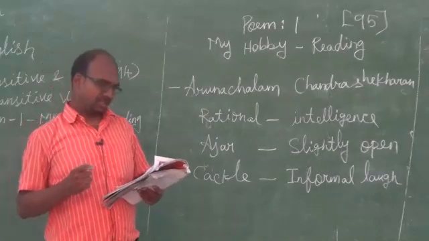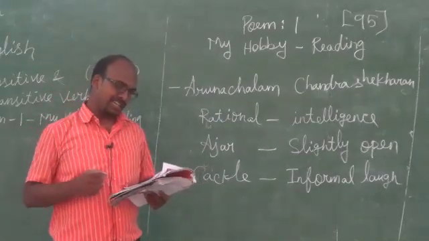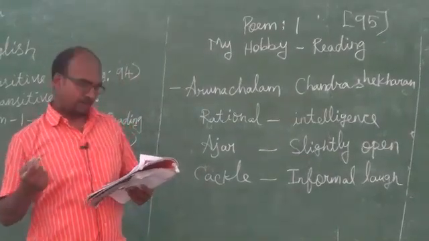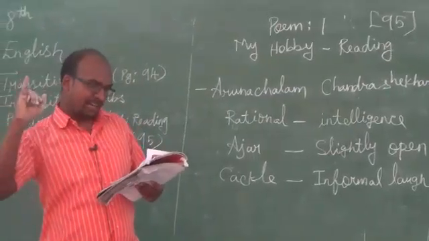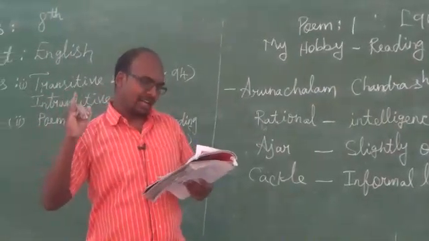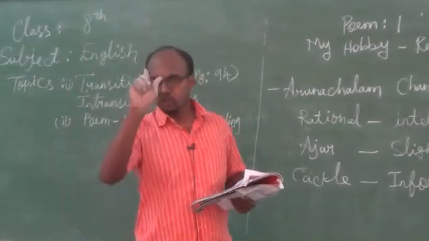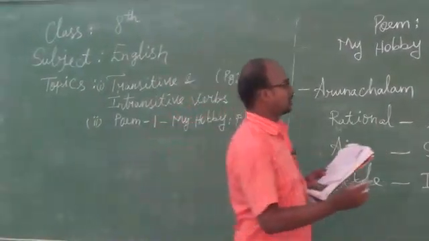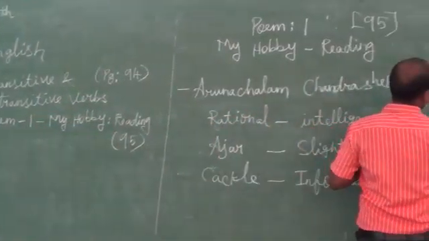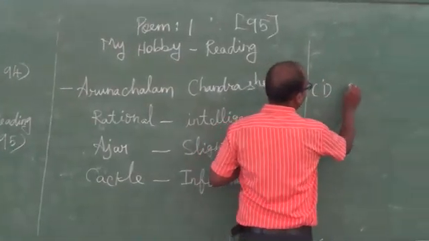Once again, my dear children, what does the poet say? In the first 4 or 5 lines he says his reading helps him to cultivate good thoughts.